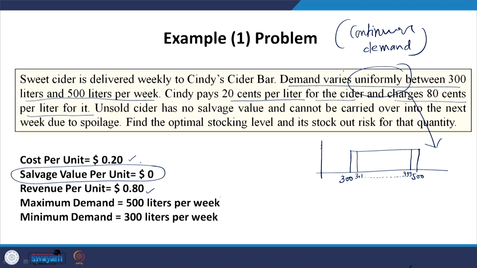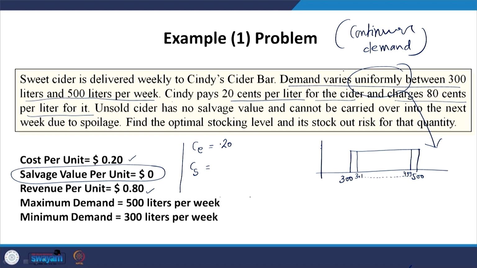With this we can calculate the excess cost and shortage cost. The excess cost is the cost per unit, here 20 cents. Since salvage value is not given, it is only 20 cents.